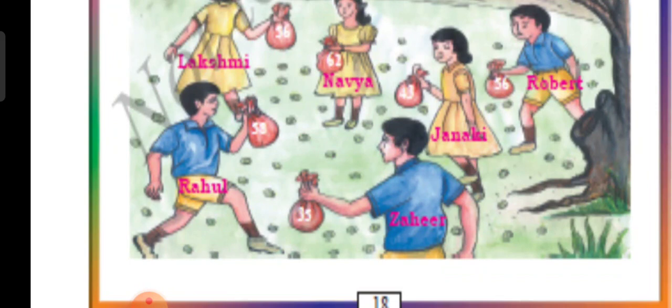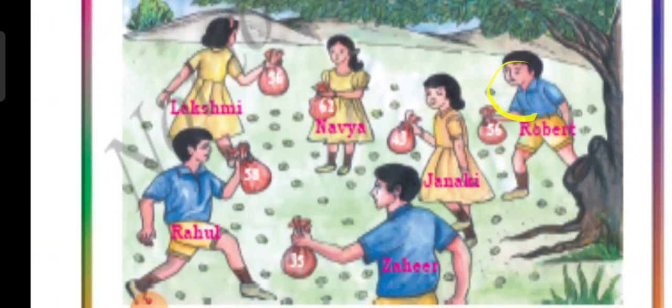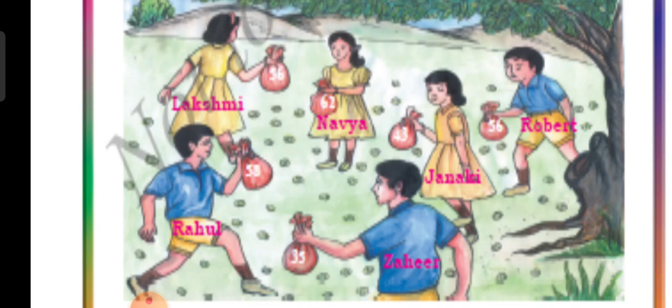So Robert counted, and how many gooseberries did he collect? 56 gooseberries. Look at this. Robert collected 56 gooseberries. Janaki 43, Navya 62, Lakshmi 56 and Rahul 53, Zahir 35. So we are counting it.